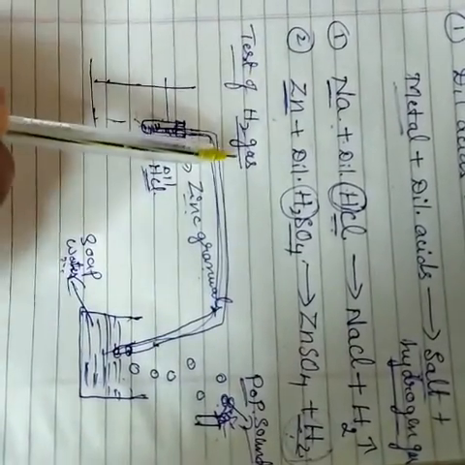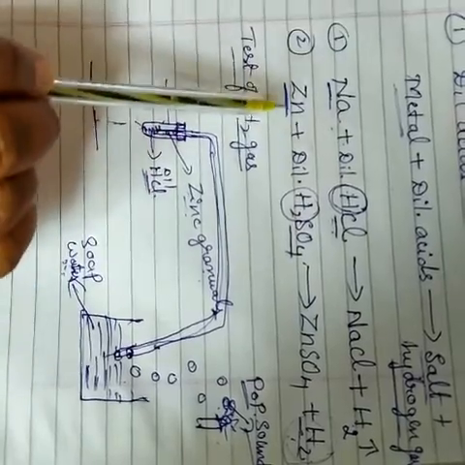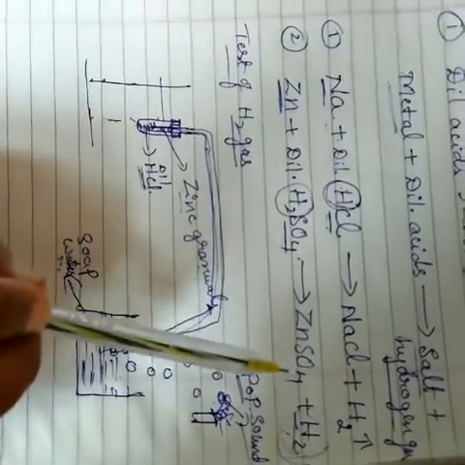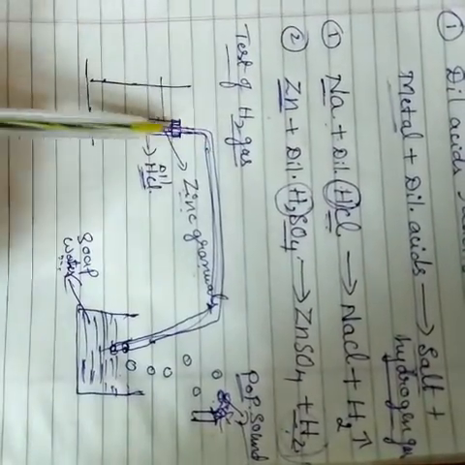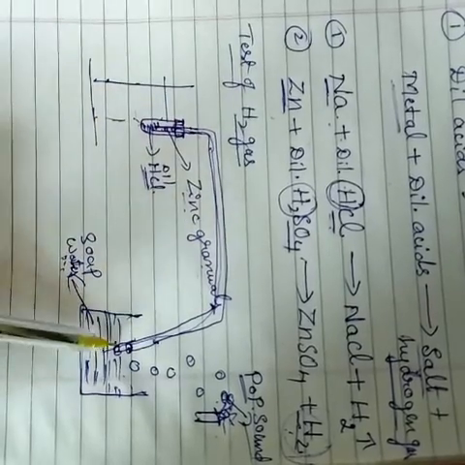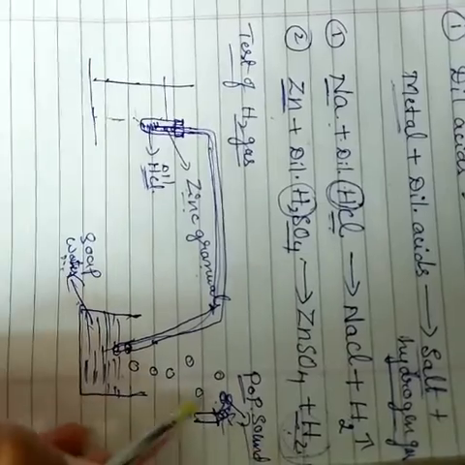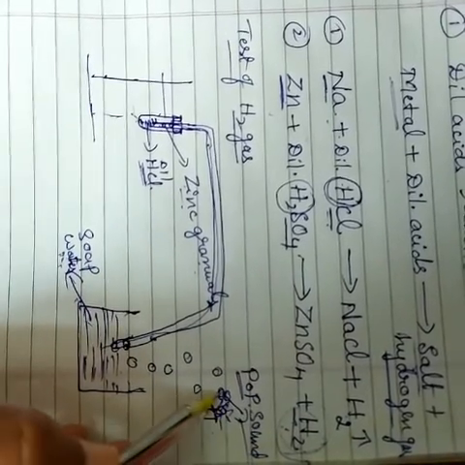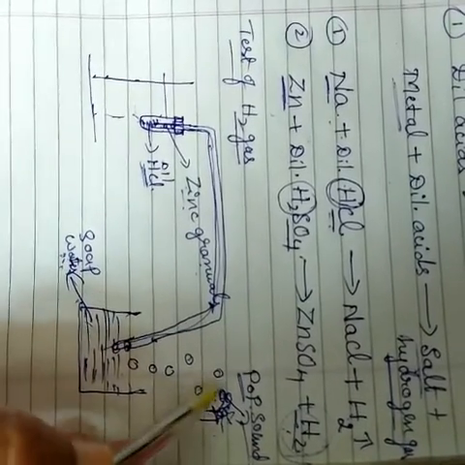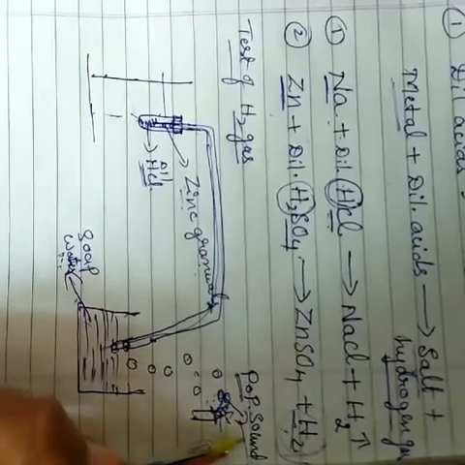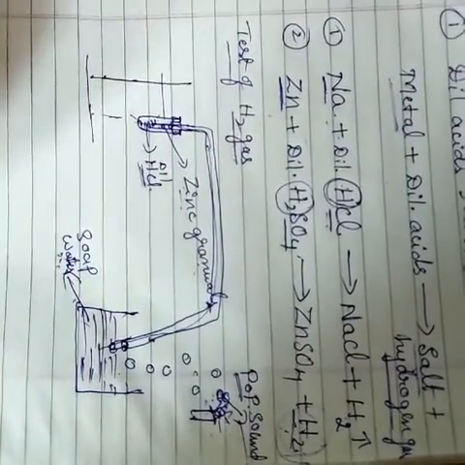You take any one metal reacting with dilute acid, forming hydrogen gas. You take the test tube, delivery tube and soap solution. Bubbles are formed. Near the bubbles we light a candle so that it burns with a pop sound. That is the test of hydrogen gas.